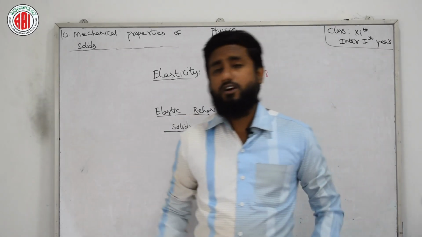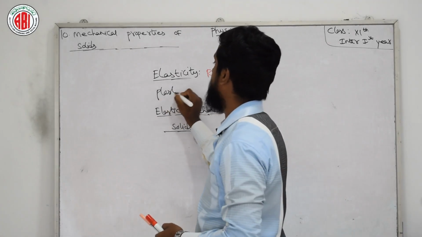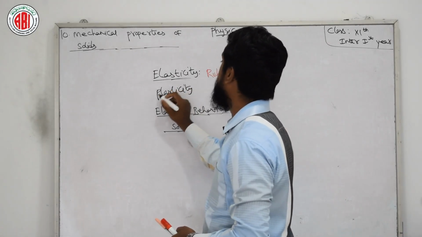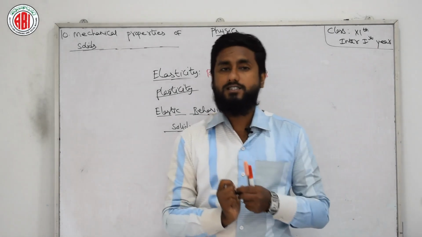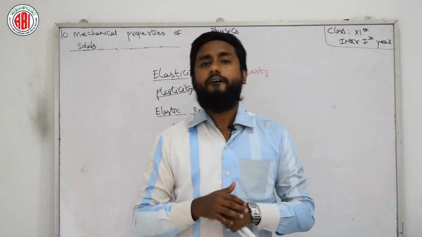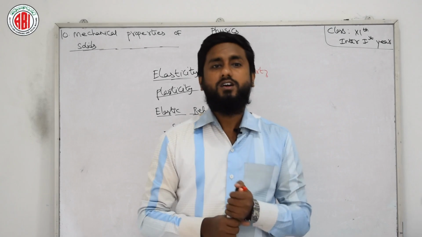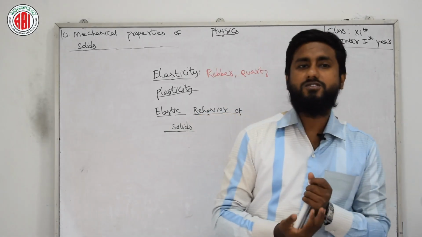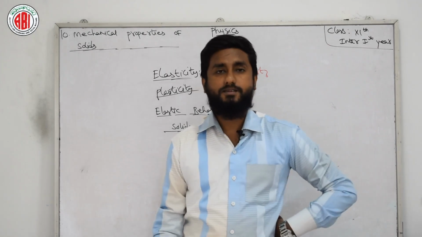Now we have one more thing, named plasticity. Plasticity can be defined as the property of matter due to which it undergoes a non-reversible change of size and shape when the deforming or applied force is removed.